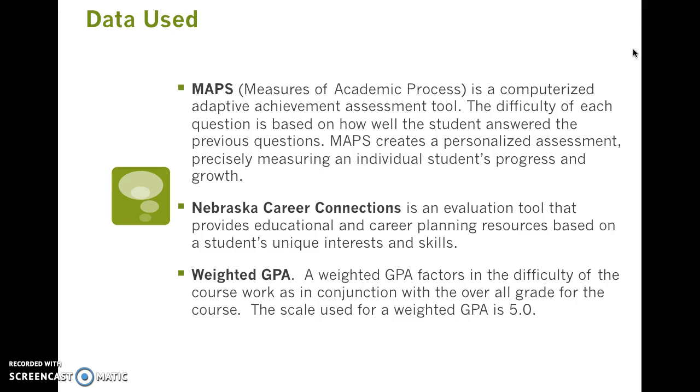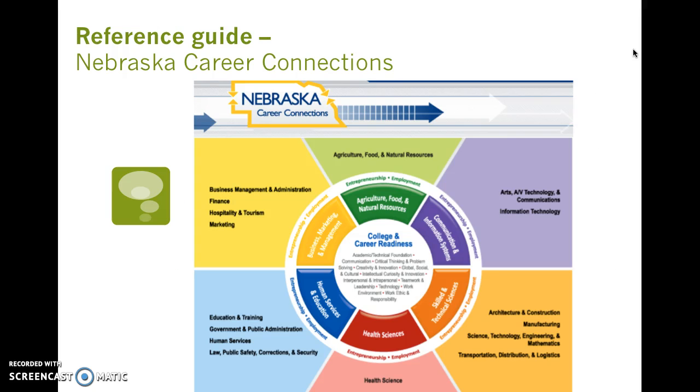Nebraska Career Connections is an evaluation tool that provides educational and career planning resources based on a student's unique interests and skills. And of course, a weighted GPA is a GPA that factors in the difficulty of coursework in conjunction with the overall grade. The scale used for a weighted GPA is 5.0.